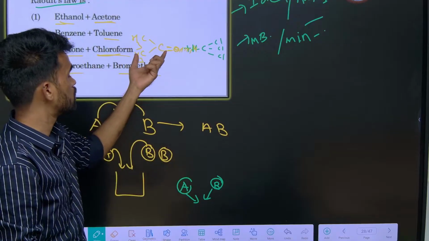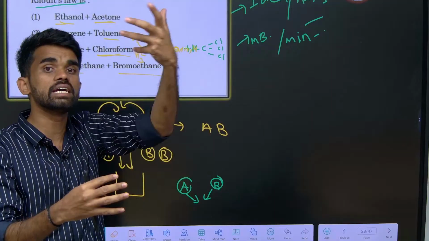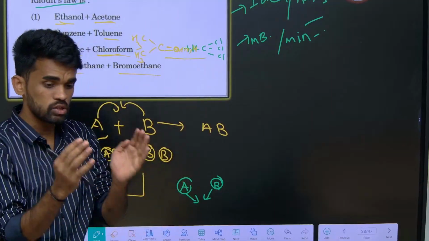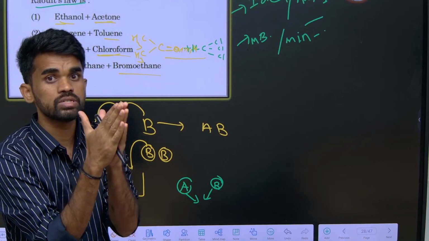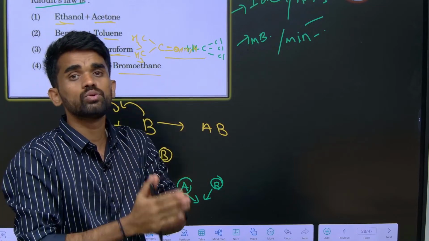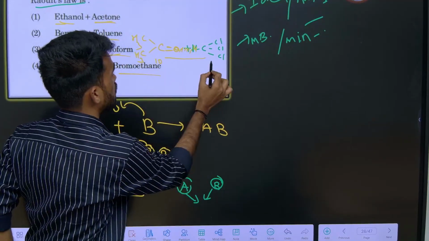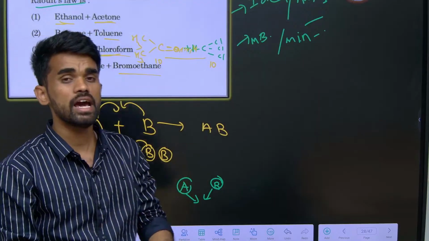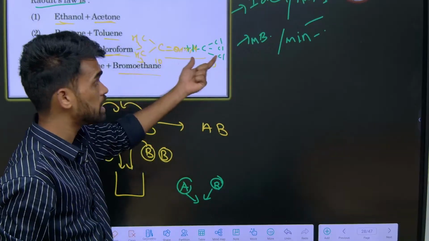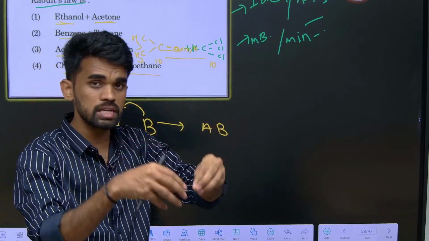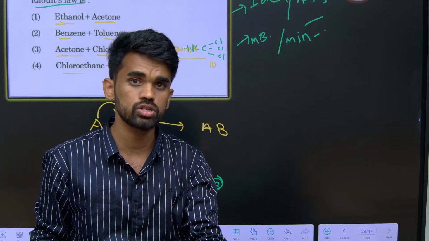So whenever we are mixing these two components, acetone and chloroform, the intermolecular forces are increasing due to the hydrogen bond. Therefore the molecules will come closer, and therefore it will show negative deviation. For example, I am mixing 10 ml of this solution and 10 ml of this solution. The resultant solution should be 20 ml, right?